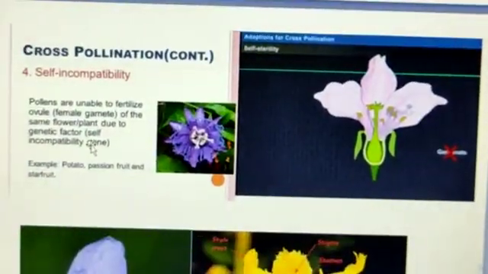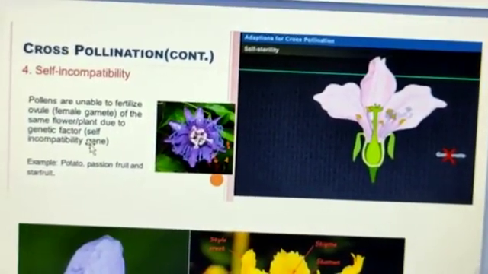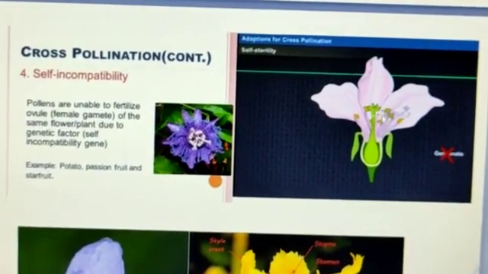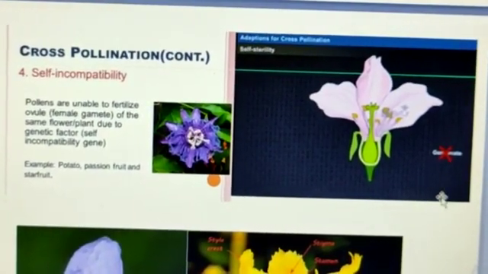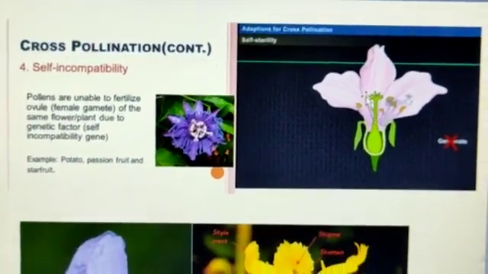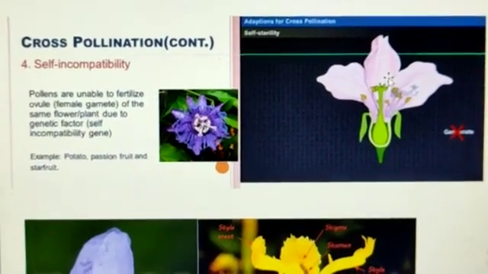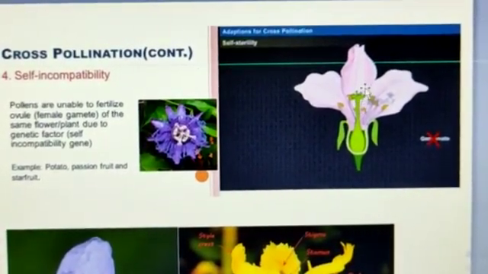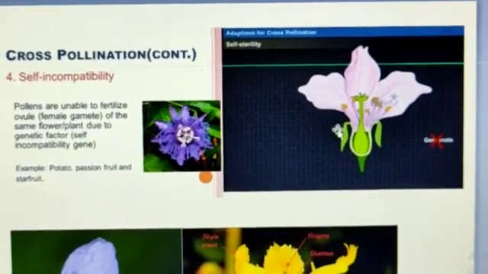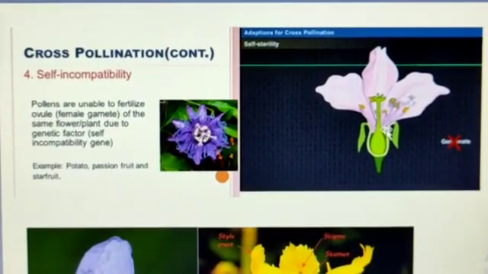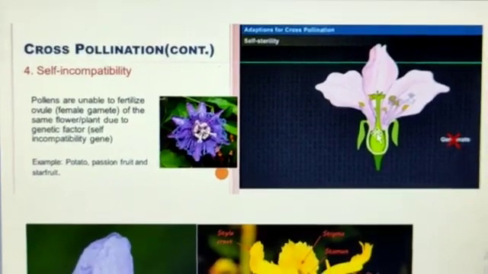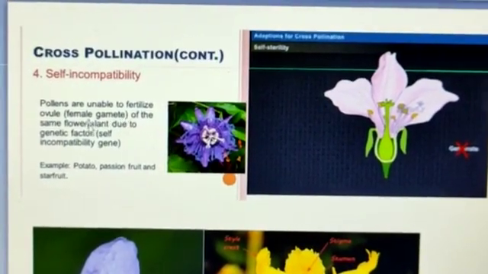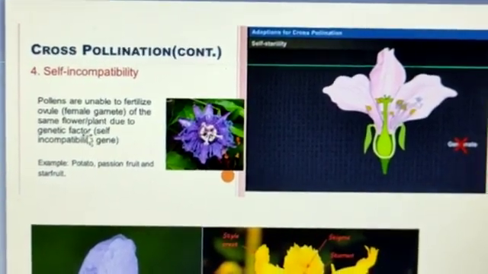Next one is self-sterility, or we call it self-incompatibility. It is a condition where the pollen fails to germinate. Here, the pollen from the anther of a flower fails to germinate on the stigma of a flower that is borne on the same plant, and this is due to a genetic factor or genetic incompatibility, as seen in Nicotiana and potato, where the pollen is unable to fertilize the ovule of the same flower or plant.